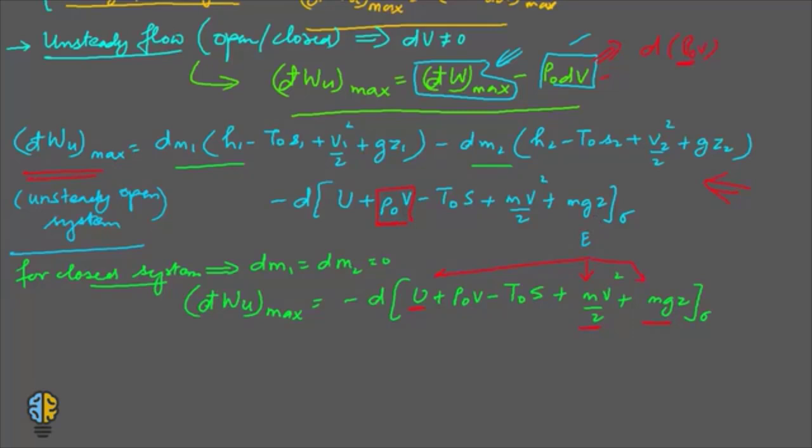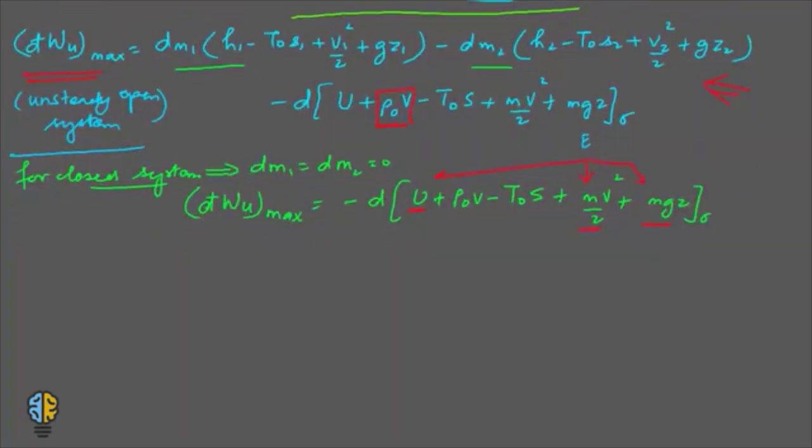So for the closed system this can be written as dWu max is equal to minus d of E plus P naught V minus T naught S for sigma.